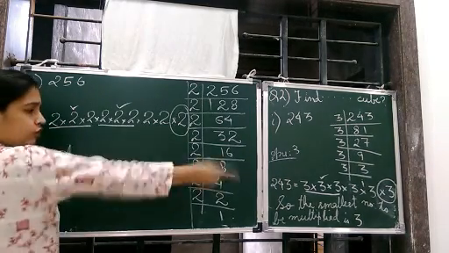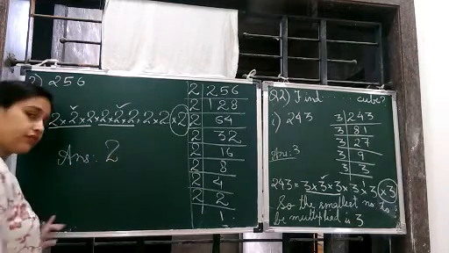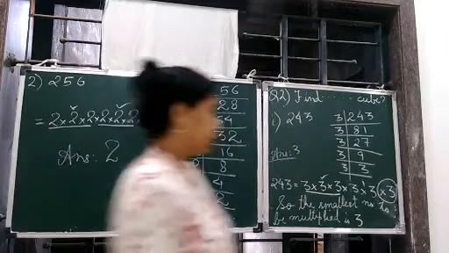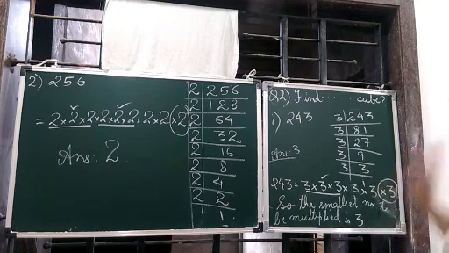So no need to write that now. In first one we have written. The rest we can just give the answer directly. That is, answer is 2. Or if you want, you can write also. I have no problem. Okay. So the smallest number to be multiplied will be 2.